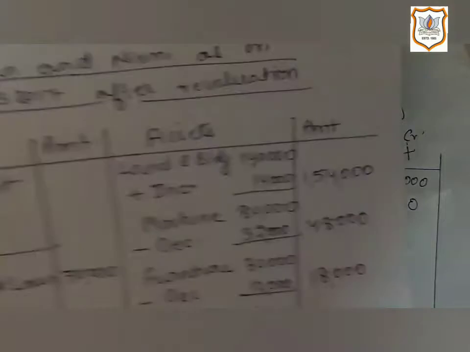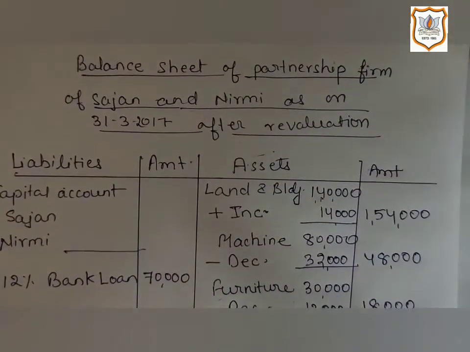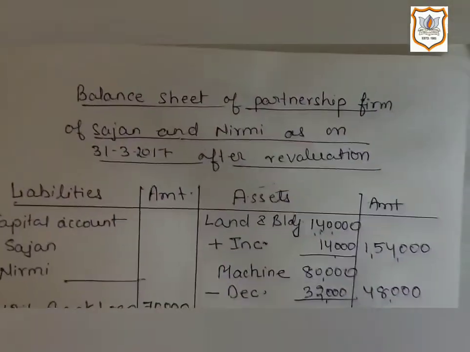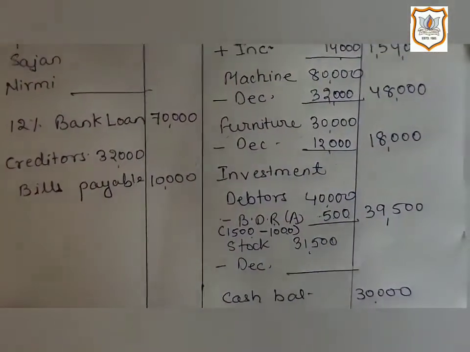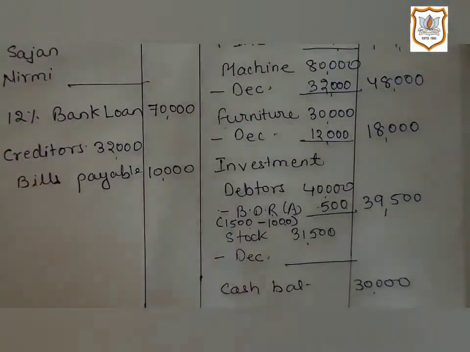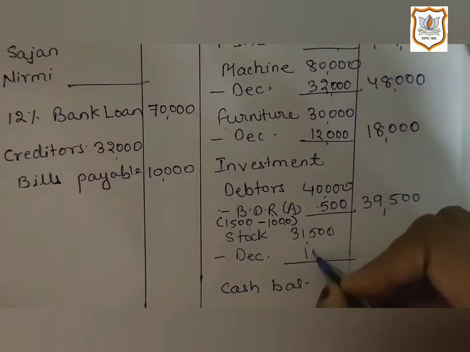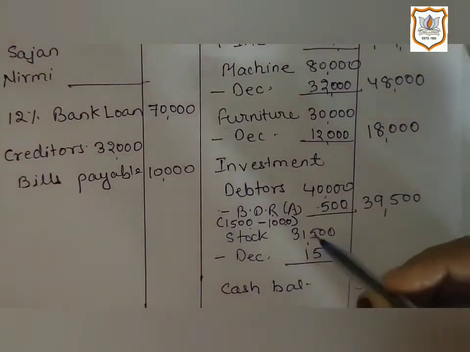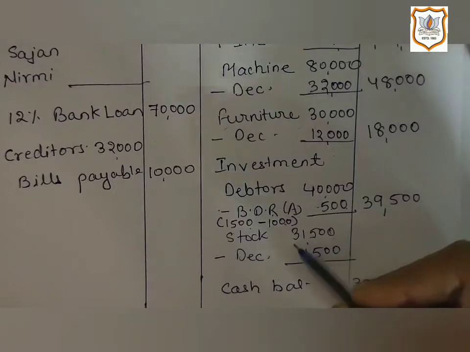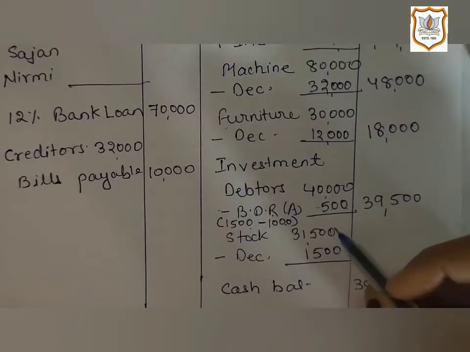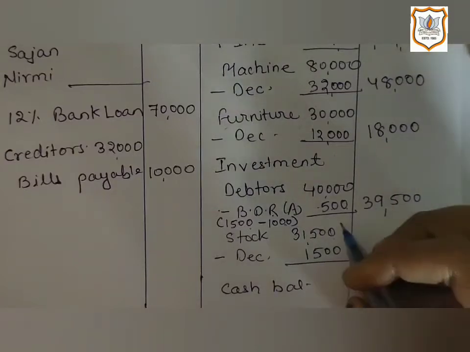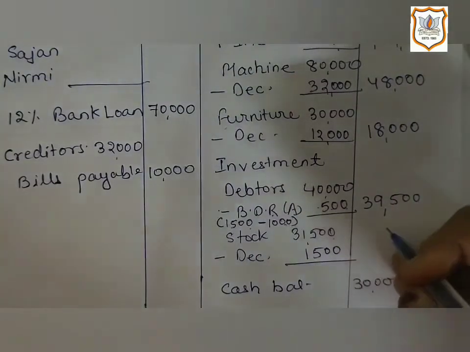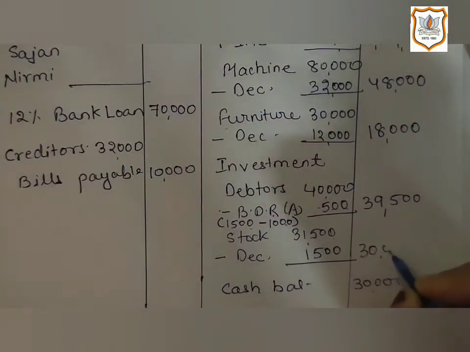So let's give effect of it in the new balance sheet simultaneously. Here is our new balance sheet, and here is the point of stock. We will deduct 1,500 from 31,500, which is the book value of stock shown in the old balance sheet. So by deducting it, we will get 30,000 in the outer column.